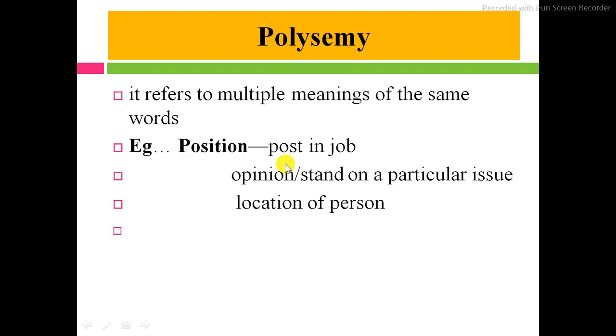Position is known as a post in a job. Position is also known as an opinion, a stand on a particular issue, and position is also known as the location of a person. It has to be known as polysemy. Polysemy refers to the multiple meanings of the same word.